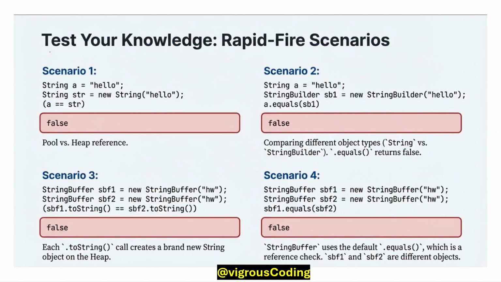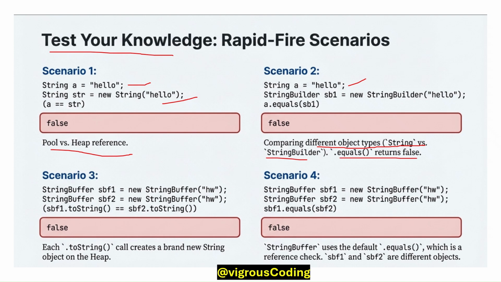Let's test our knowledge. Question 1. String A is hello and string B is new hello. When we compare using double equals, it will give false because their references are in different locations, pool and heap. Question 2. String A is hello, which is a literal, and sb1 is a StringBuilder. When we compare using dot equals, we are comparing different types of objects, String versus StringBuilder, so dot equals will return false.